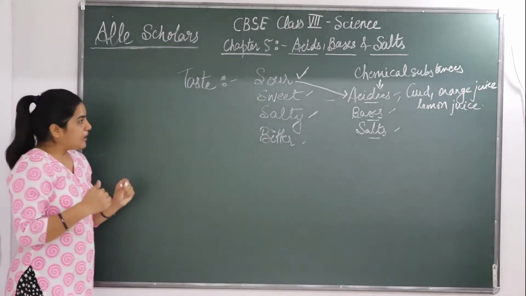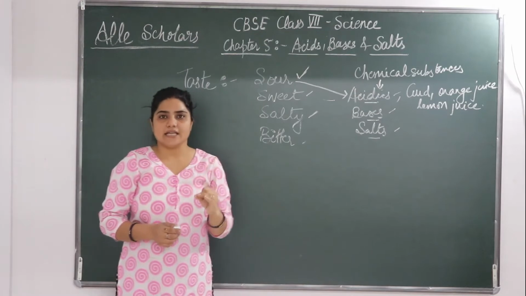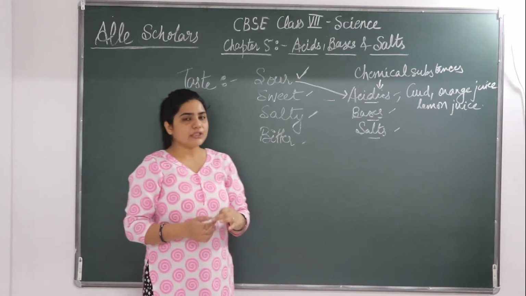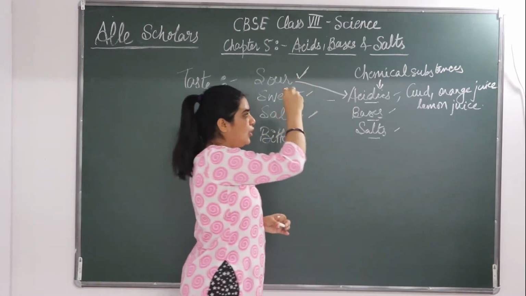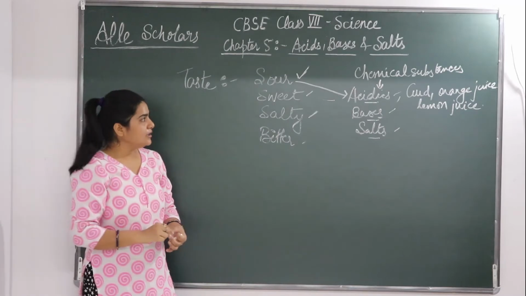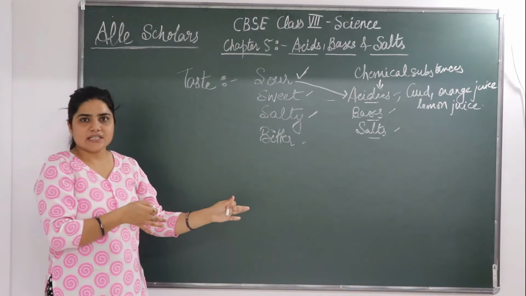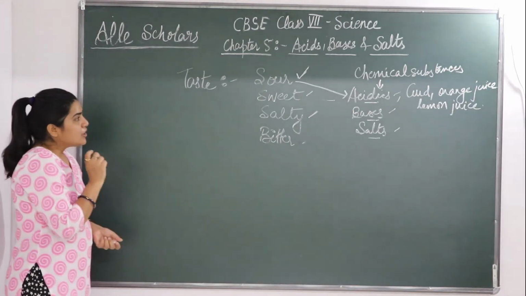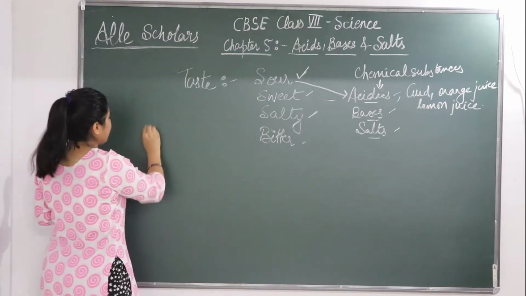The chemical nature of such substances is acidic. If somebody asks you the chemical nature of sour substances or of curd, it is acidic. These are chemical substances and their nature is acidic. So the word acid, where has it been derived from?